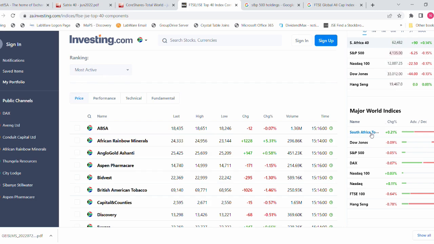So here it's showing you the South African Top 40, and whether it's gone up or down for the day. The Dow Jones index is America's 30 largest companies, so it's gone down. The S&P 500 index, which is America's 500 largest companies, has gone down. The DAX, that's the German index, which I mentioned, is down. We've got the FTSE 100, which is the London Stock Exchange index of the 100 largest companies there, it's down. And then the Hang Seng, which is 64 of China's largest companies, is currently down. So guys, now you understand, whenever you hear these indices being reported on the news, you're no longer clueless, you know exactly what they're talking about, right?